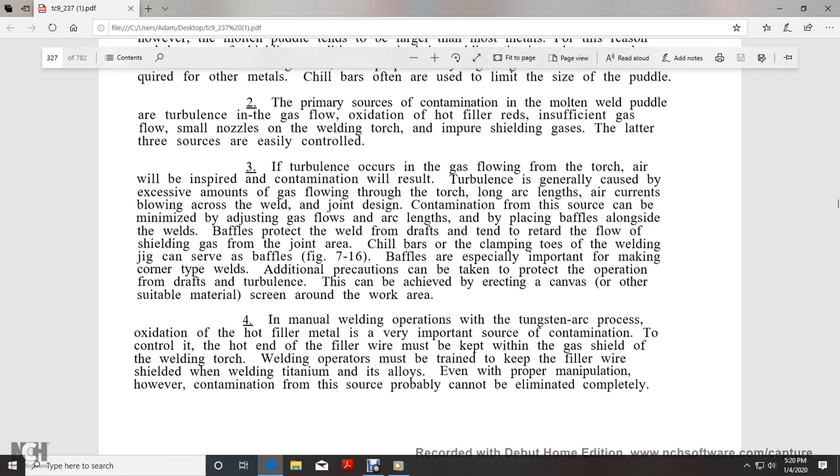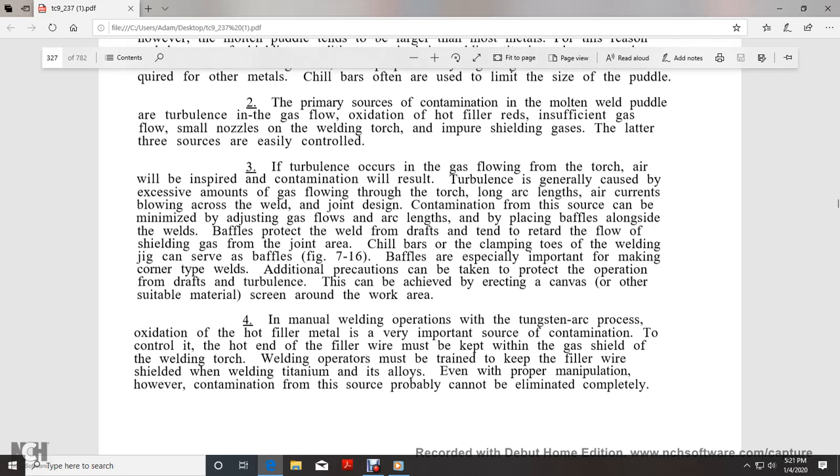Baffles project from the weld and tend to retard the flow of the shielding gas from the joint area in a draft. Chill bars and clamping toes of the welding jig can serve as baffles. Baffles are especially important for making corner type welds. Additional precautions can be taken to protect the operation from draft and turbulence. This can be achieved by erecting a canvas or other suitable material screen around the work area.